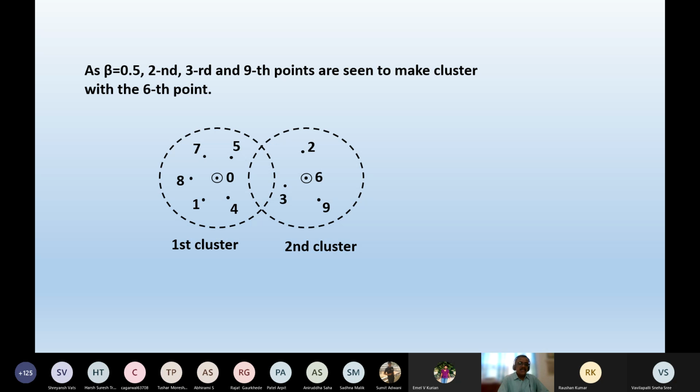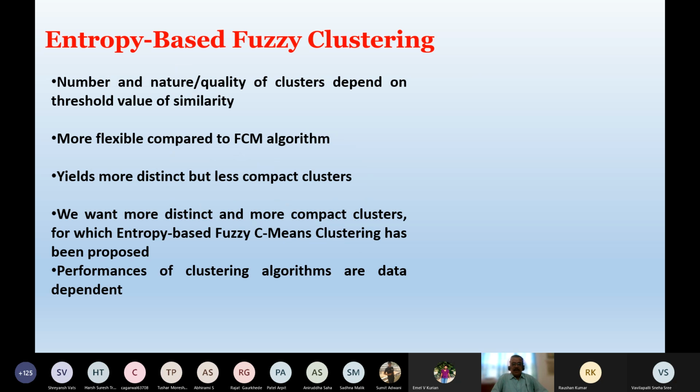So in total, there are 6, and here in total there are 4, and for the second cluster the center is denoted by 6. 6 means it is the 7th data point. So by following this, you can find out the cluster centers and the clusters. I hope it is clear to all of you.